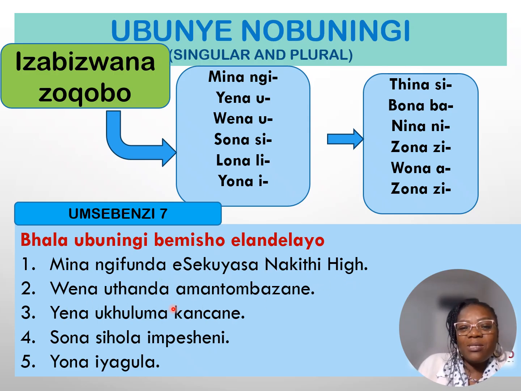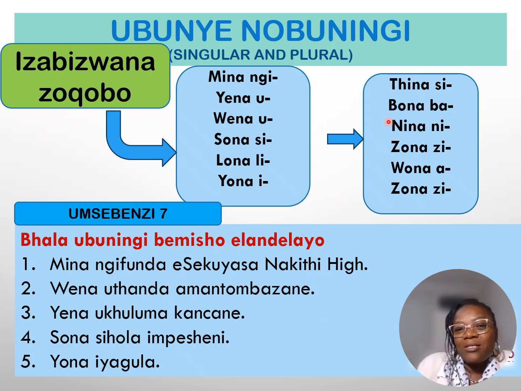Wena uthanda amantombazane, you like girls. Yena ukhuluma kancane. He or she speaks softly. Sona sihola impesheni. Remember, sona stands for isi beginning word. She earns or she gets paid a pension. All right, so she earns a pension. Yona iyagula. The yona stands for in and im beginning word. Iyagula means is sick. All right. Siyayibona lento iyenzeka ngempela. It is doable.